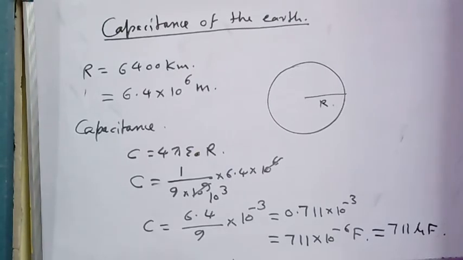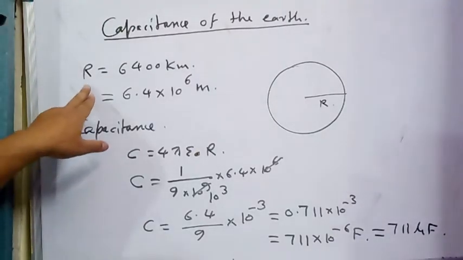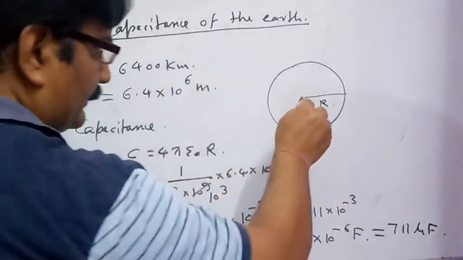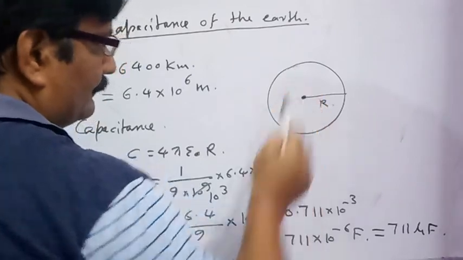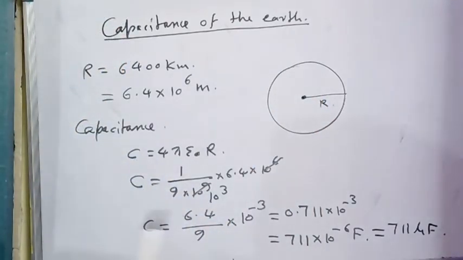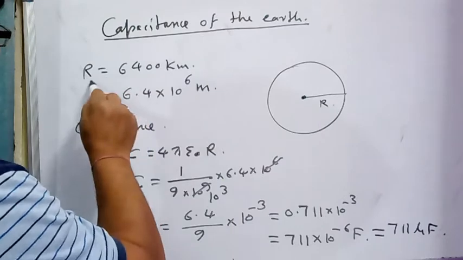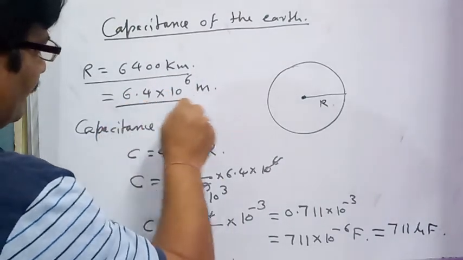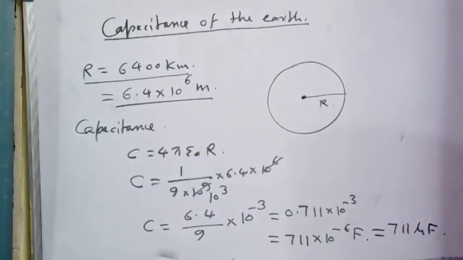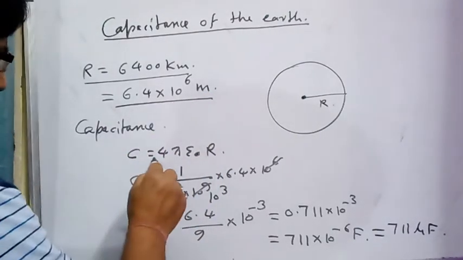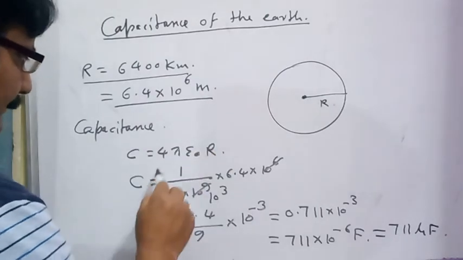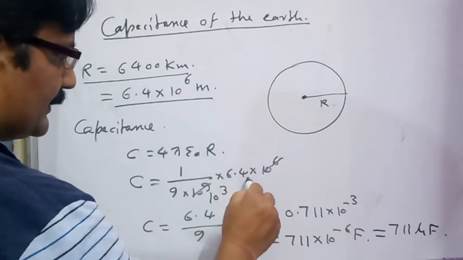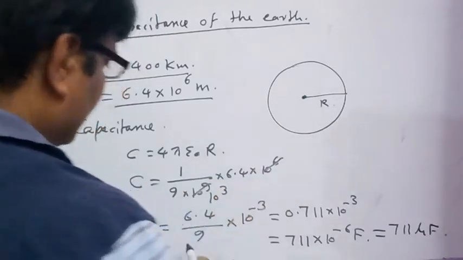So students, using the same formula for the capacitance of a spherical conductor, let us calculate the capacitance of the whole earth, assuming the earth to be a spherical conductor. As we know, the radius of the earth is 6400 kilometer, or we can write 6.4 into 10 to power 6 meter. What can be the capacitance of the earth? By the formula C equals 4 pi epsilon naught into R, the value of 4 pi epsilon naught is 1 by 9 into 10 to power 9, multiplied by radius 6.4 into 10 to power 6.